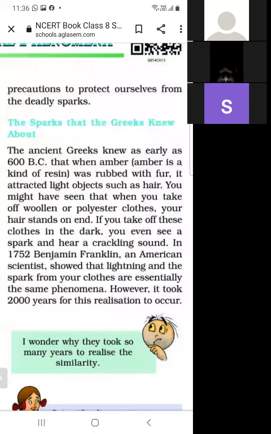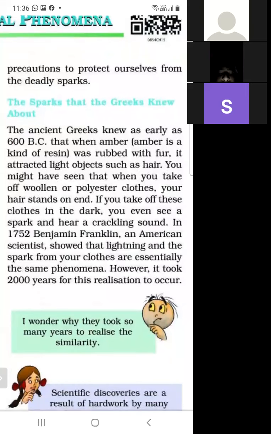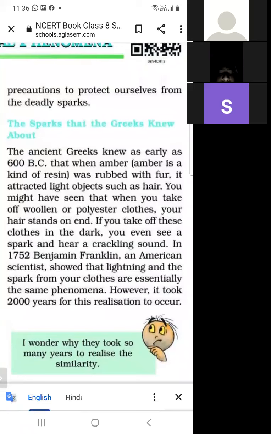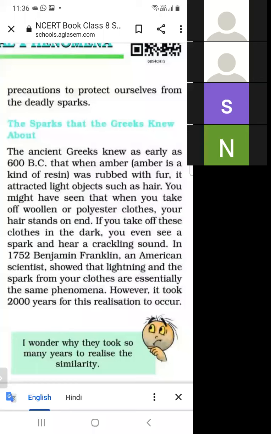Why does it attract small pieces of hair? Because it is charged. How is charge produced? Charge is produced by rubbing.